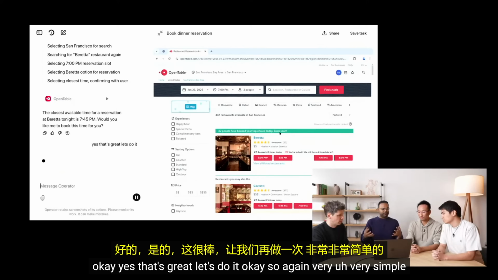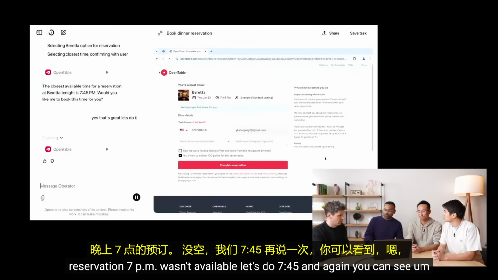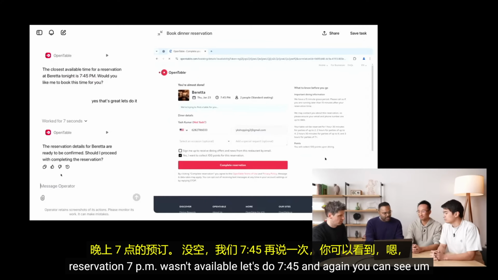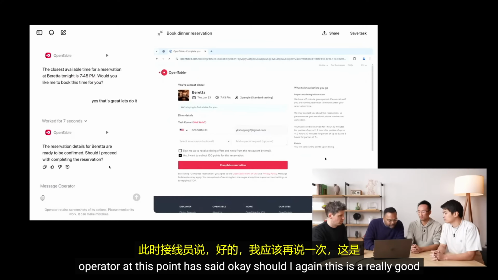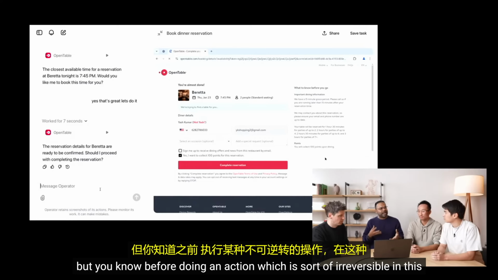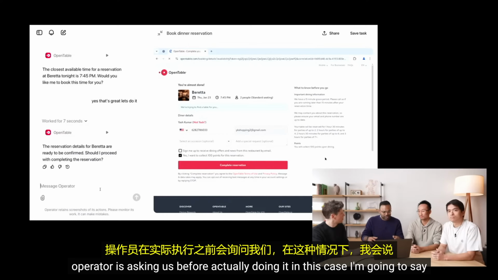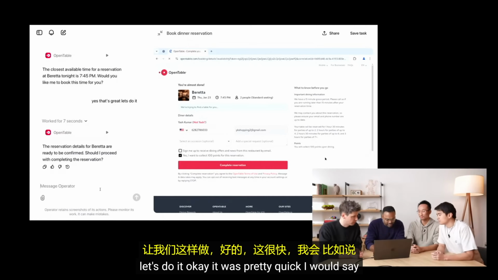OK, so again, very simple interaction as you would have with an assistant, which is, hey, I found a reservation, 7 p.m. wasn't available, let's do 7:45. And again, you can see Operator at this point has said, OK, should I? Again, this is a really good example of the confirmations work we're going to talk about a little bit later. But before doing an action which is sort of irreversible, in this case you can cancel the reservation, obviously, but again, taking a critical action, Operator is asking us before actually doing it. And in this case, I'm going to say, let's do it.